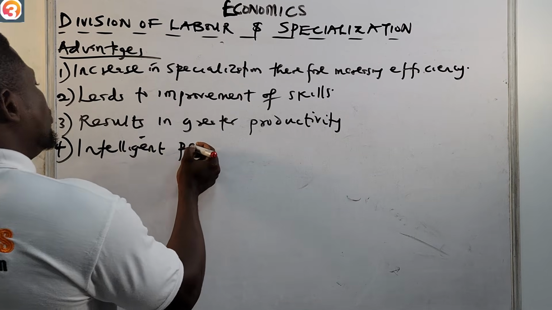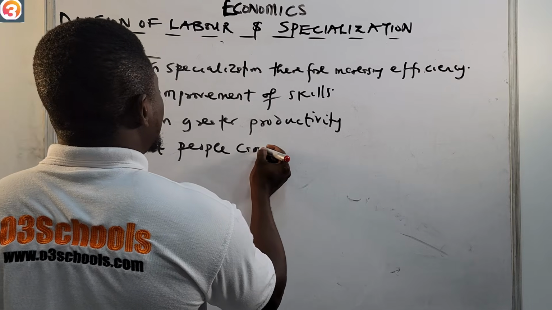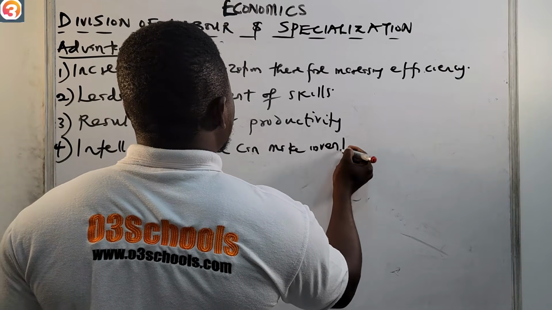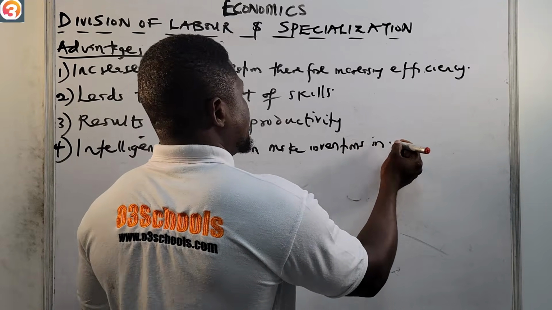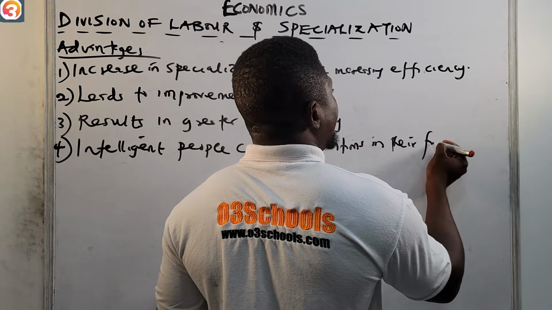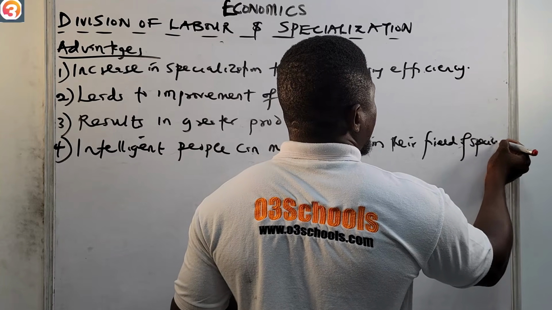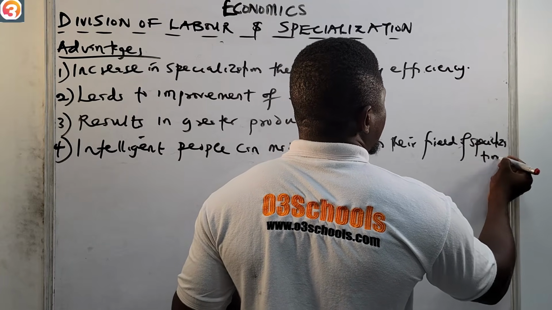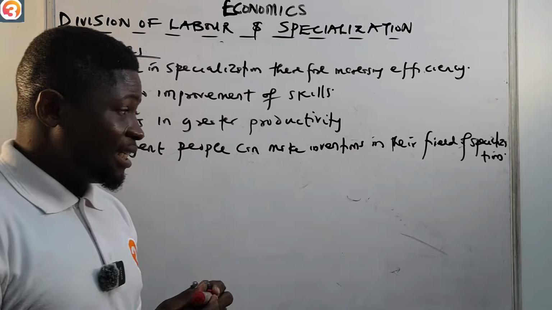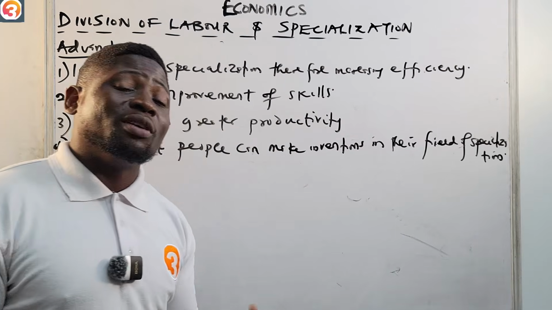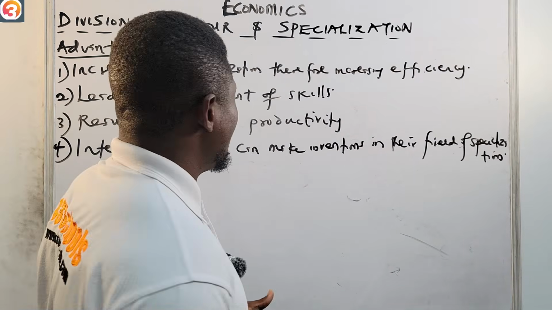Then number four, intelligent people can make inventions in their field of specialization. So people who are intelligent can make inventions, and then they can automate the process. So that's another advantage.